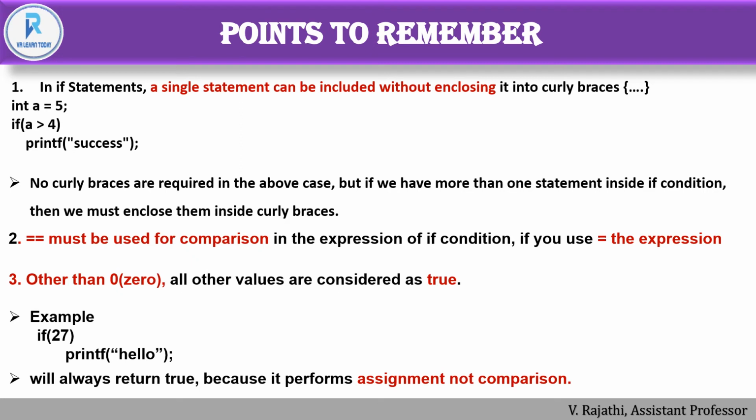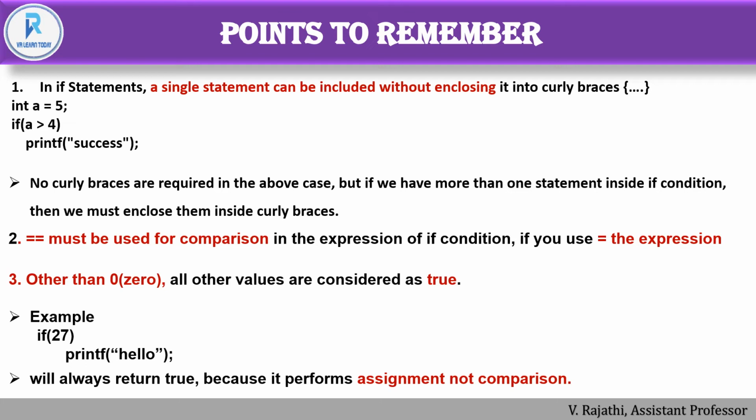If you have more than one statement, you have to use curly braces, and double equal must be used for comparison in the expression of an if condition. If you use single equal, the expression is false. For example, single equal is used for assigning a value, double equal only for comparison.